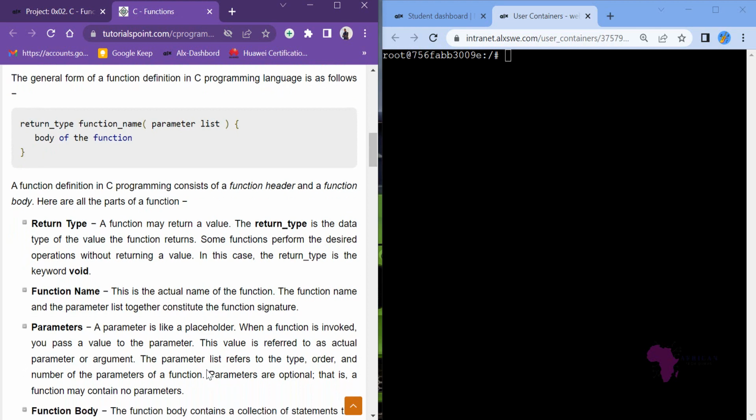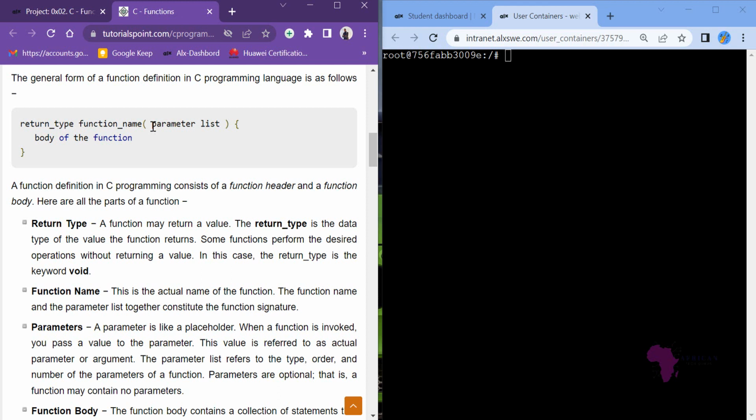So let's talk about parameters now. A parameter is like a placeholder. When a function is invoked, you pass a value to the parameter. This value is referred to as the actual parameter or argument. So the parameter list refers to the type, order, and number of parameters the function should include. In this case, you must tell us that this function will contain 2 parameters, length and width.